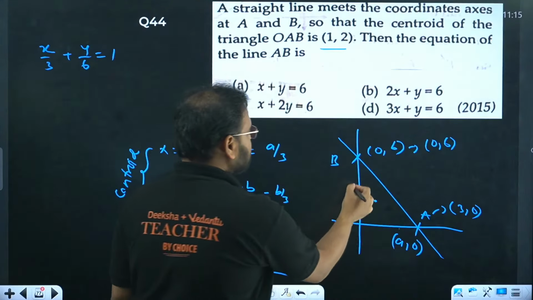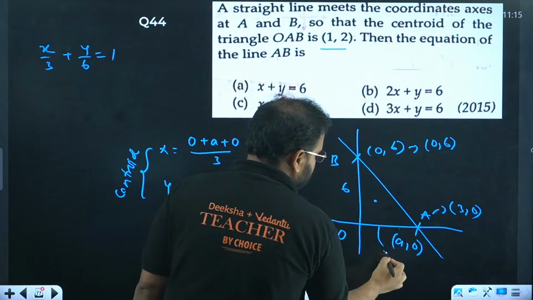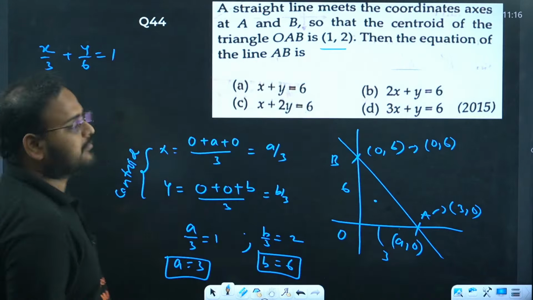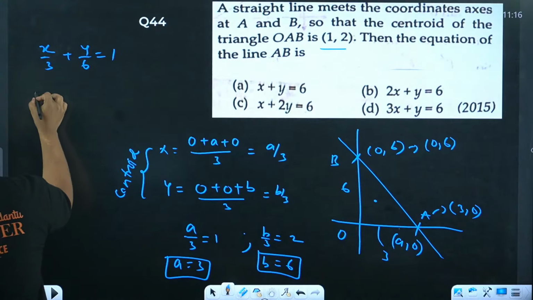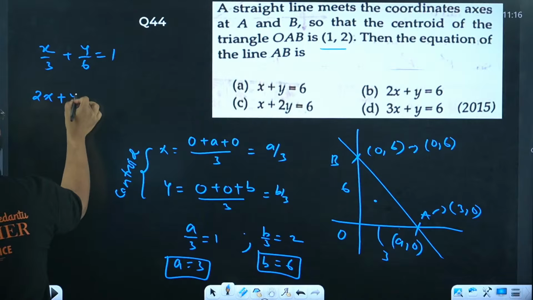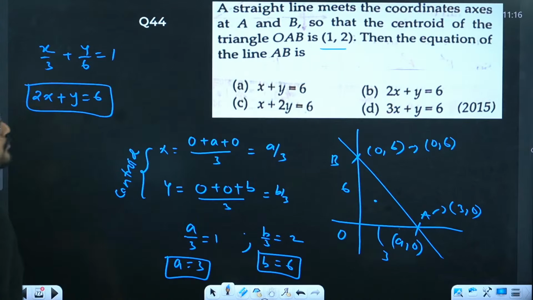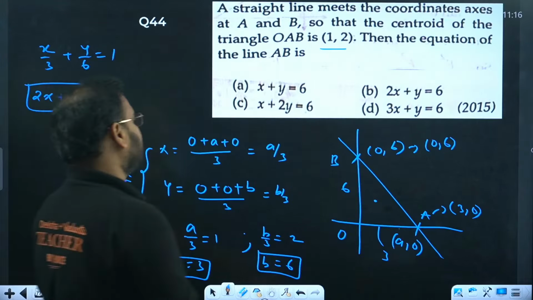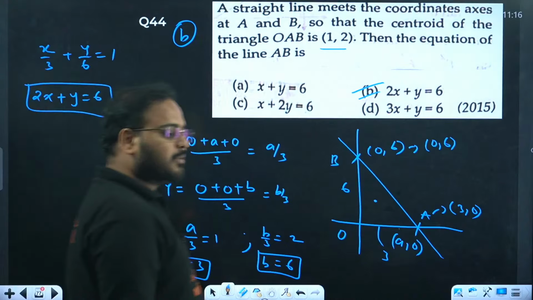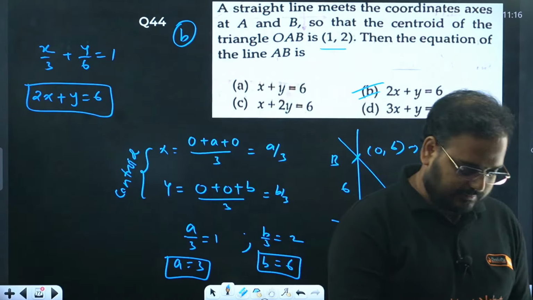Am I right? Now take the LCM and you get 2x plus y equal to 6. Option B is correct. 44 is option B. This question can actually appear in the examination, guys.